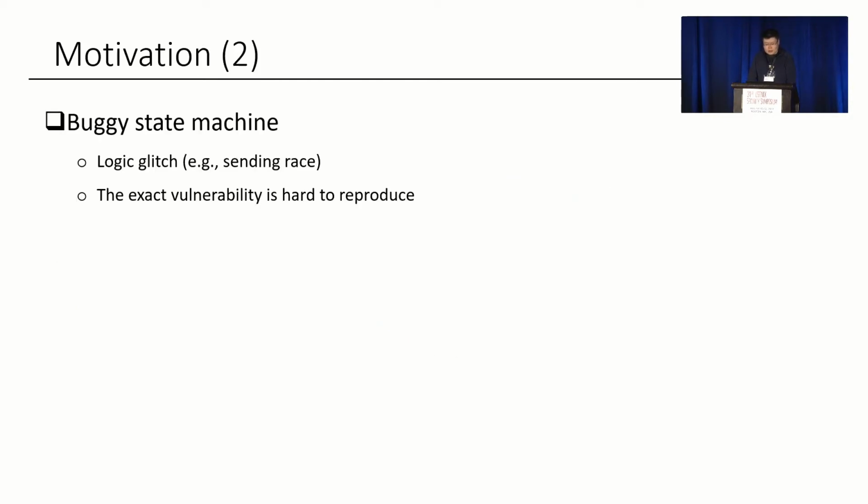The second observation is that protocols can have buggy state machines. In particular, some logic glitches, for example, message sending race. Such vulnerabilities are hard to reproduce because the state machine needs to reach the exact state to expose those bugs.